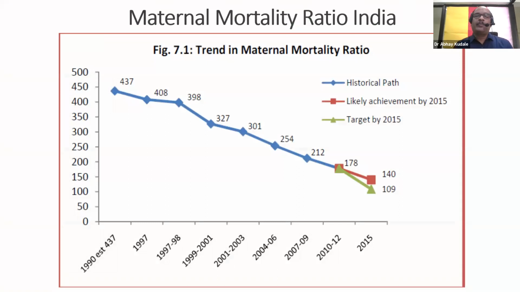Another classical example of ratio is maternal mortality ratio. In Indian situations, we tend to see a decline in maternal mortality ratio over the years. In 2015, for example, the maternal mortality ratio of India was 140. It was expected to reach around 109, but where we were in 2015 was 140.